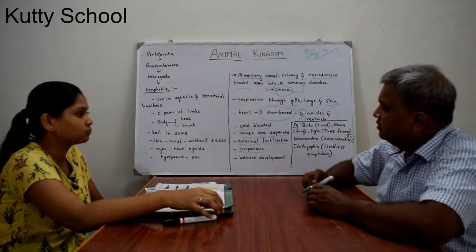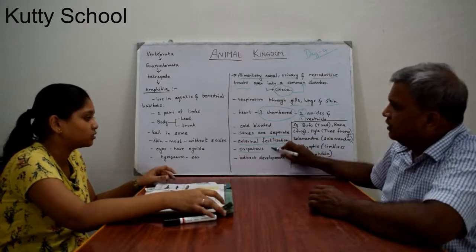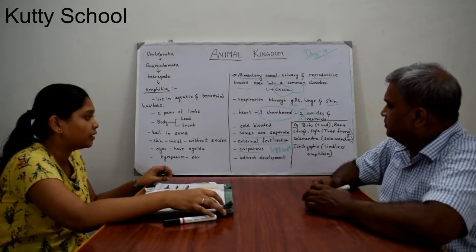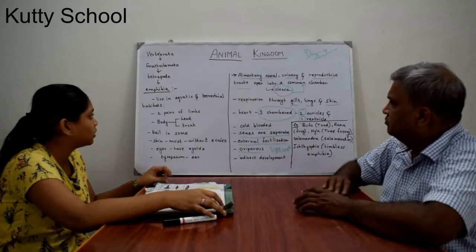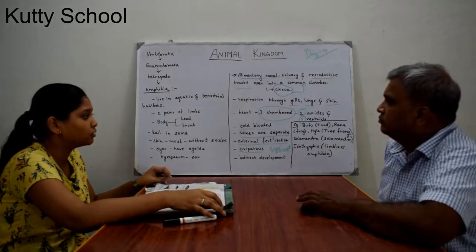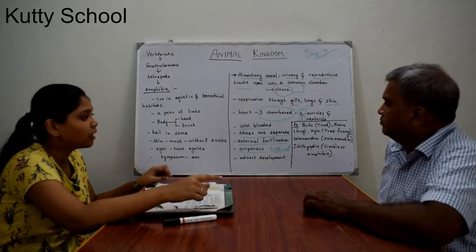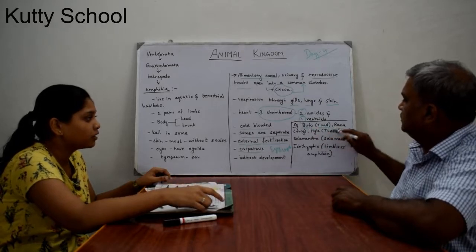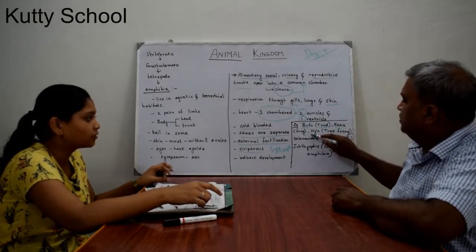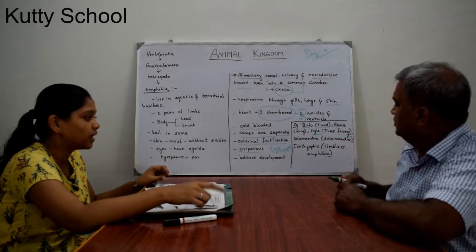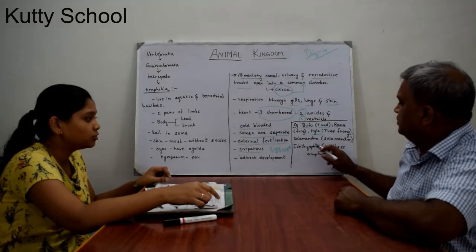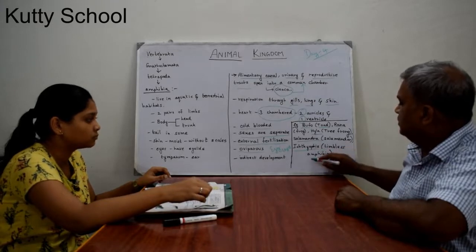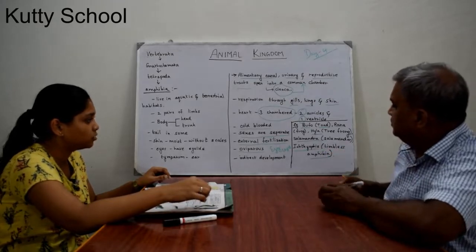Oviparous means egg-laying animals, which we have already discussed. And indirect development. Examples of amphibia are Bufo, also known as toad, Rana, frog, Hyla, tree frog, Salamandra, salamander, and Ichthyophis, a limbless amphibian. So these are the examples.